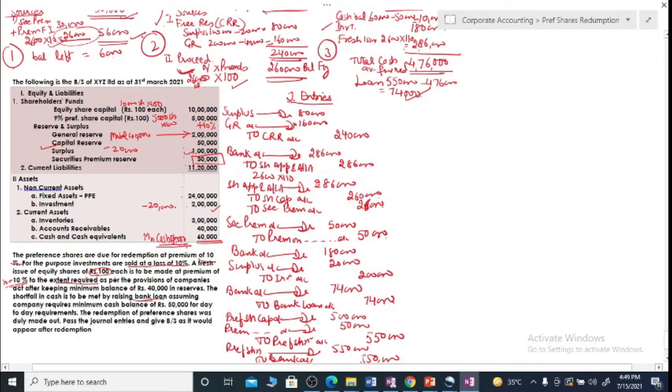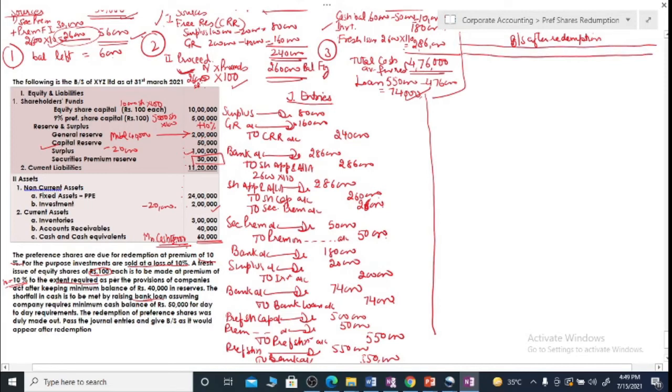So we have passed all the entries and now the next part comes: preparation of the balance sheet. For the preparation of the balance sheet, we are to prepare this after redemption. So if the date is not mentioned, then we will simply write after redemption. Now herein we are to prepare the format, because all the information will be clubbed in the working or notes to the balance sheet.